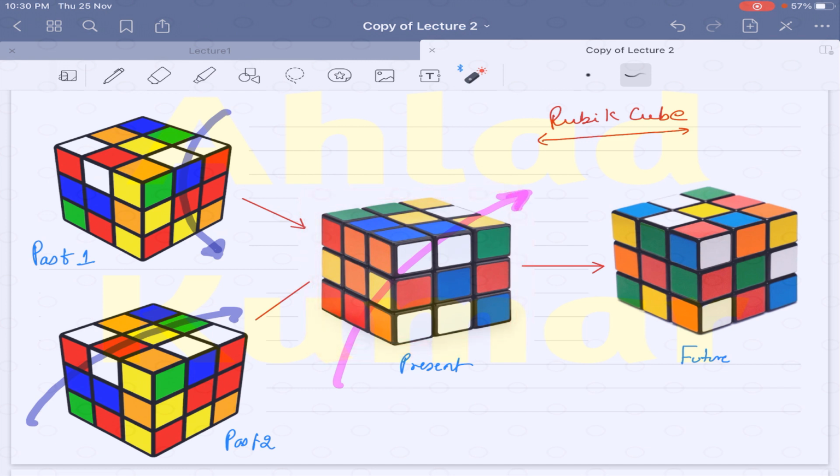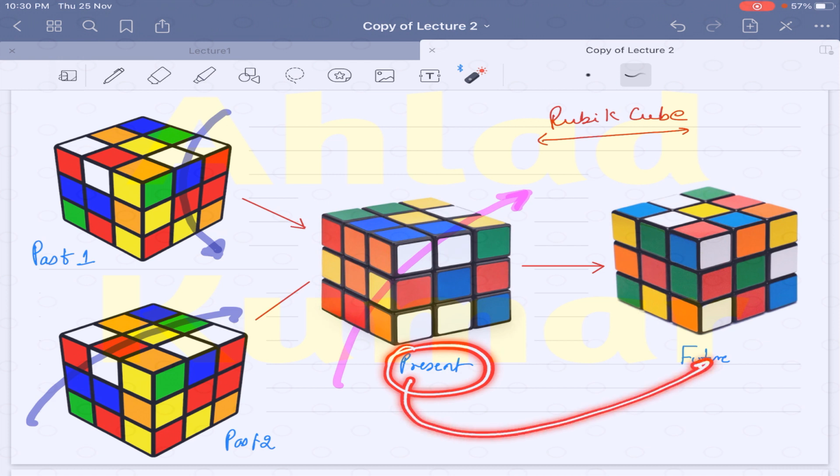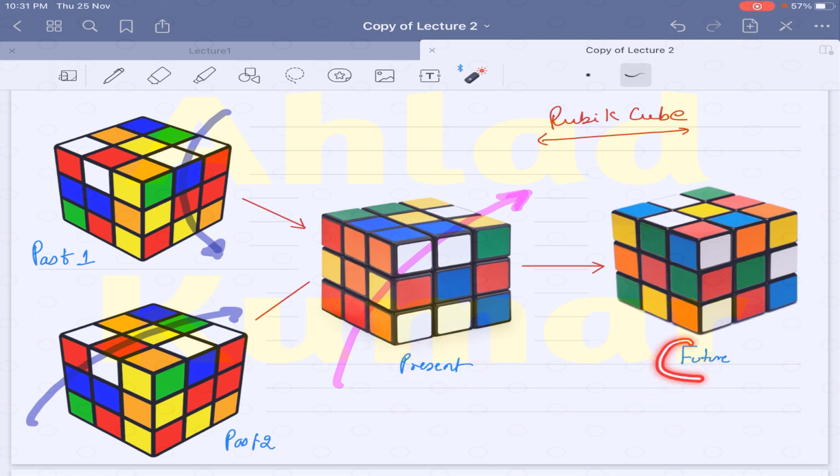So what I am trying to say here is that the present state you are in, when you want to go to the future, this future actually depends only on the present state, and it doesn't matter whether you came from this past history or from that past history.